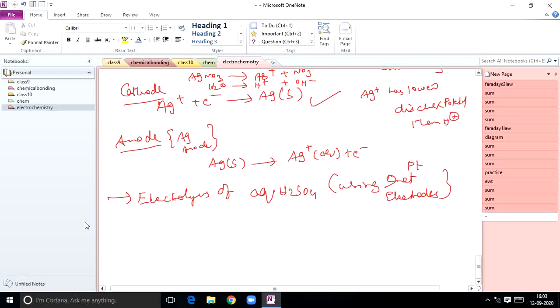in this I am using inert electrodes or platinum electrodes. So actually you can use, here different conditions will be there. If you take sulfuric acid, many conditions will come into the picture. Here using inert electrode, what are the different possible reactions that take place at cathode?